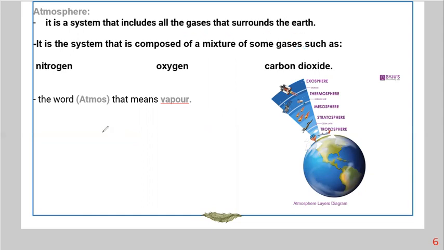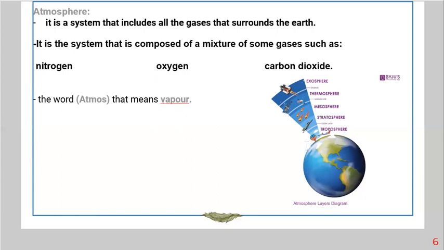How many kinds of gas do we have? Of course, we have nitrogen gas, oxygen gas, carbon dioxide gas. All of these gases are included within the atmosphere. So the atmosphere includes all the gases, or we can say it is a mixture of gases. The word atmos means vapor. The word geo means earth. The word hydro means water. The word atmos means vapor.